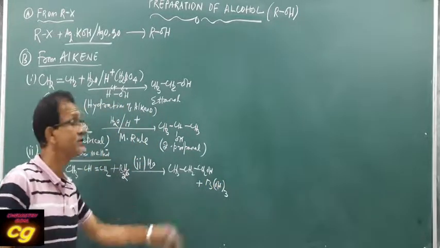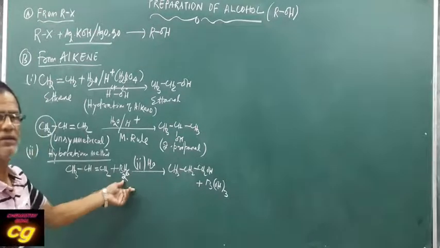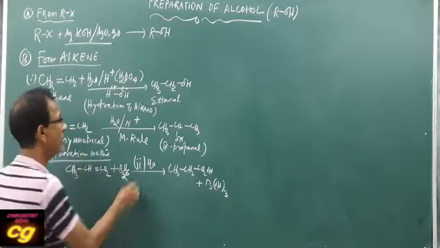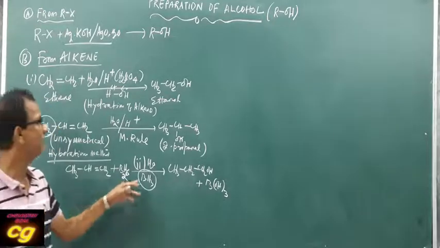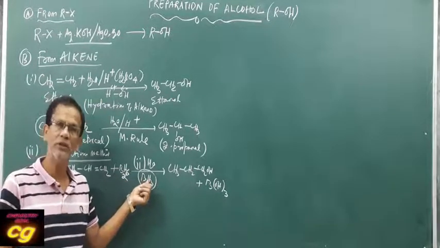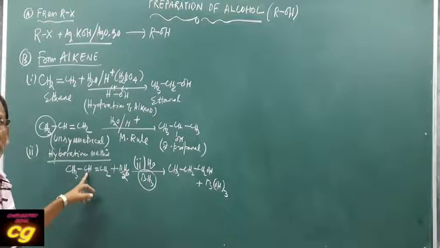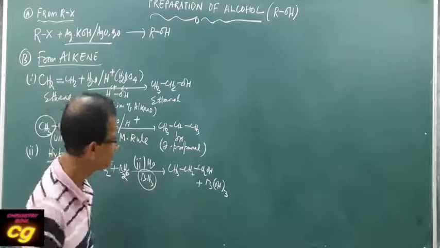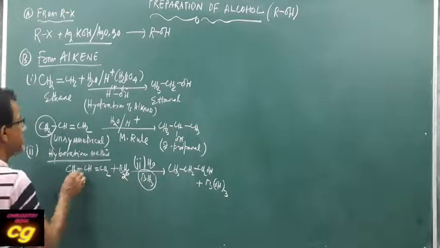The remaining is orthoboric acid. So here mainly BH3 takes part in the reaction step by step as boron. If you see BH3, mainly BH3 takes part. In this BH3, boron is electron deficient, hydrogen will be electron rich. So what happens? Boron attacks one carbon atom forming a carbocation. This carbocation will be added by H minus, forming what? Alcohol.